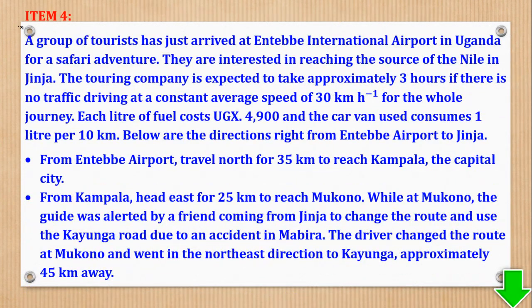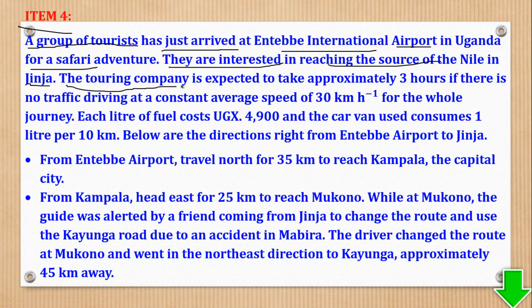Then item 4 says, a group of students has just arrived at Entebbe International Airport in Uganda for a safari adventure. They are interested in reaching the source of the Nile in Jinja.